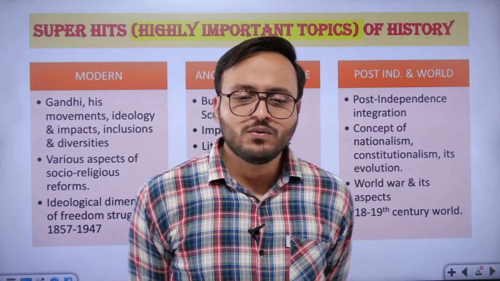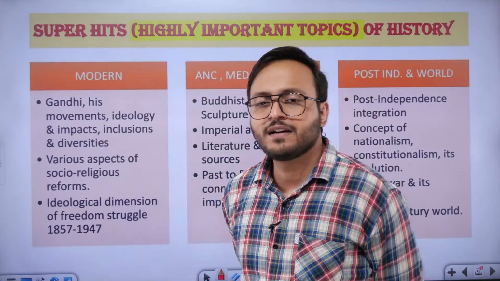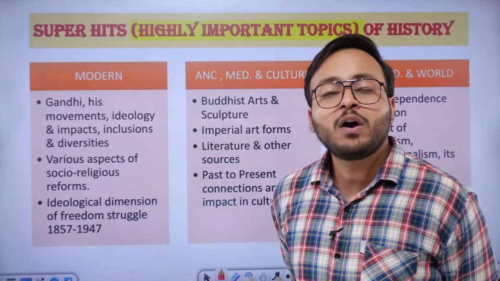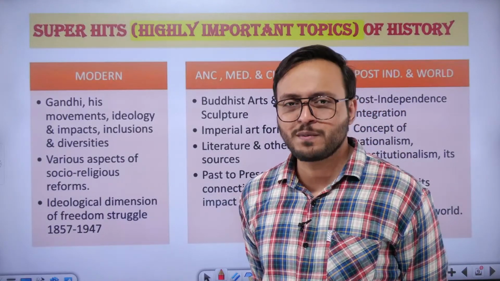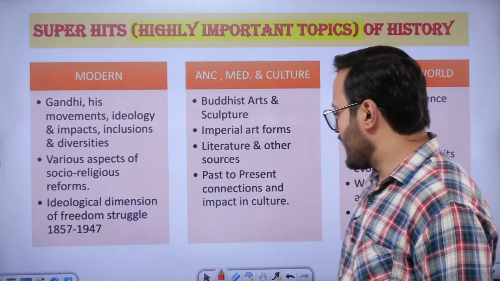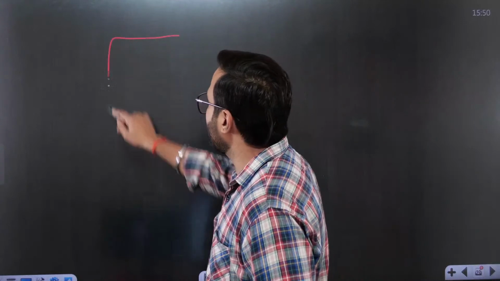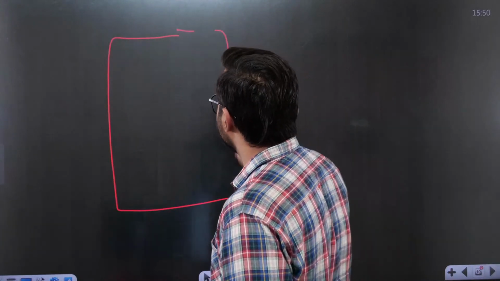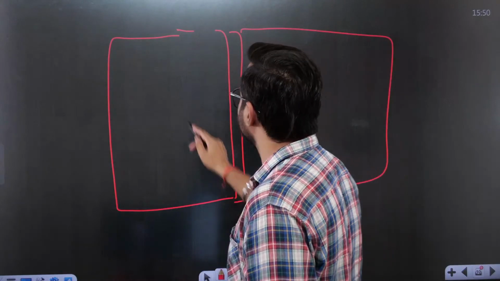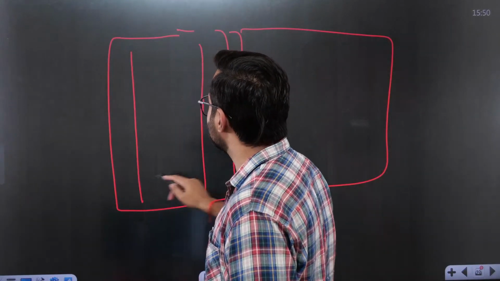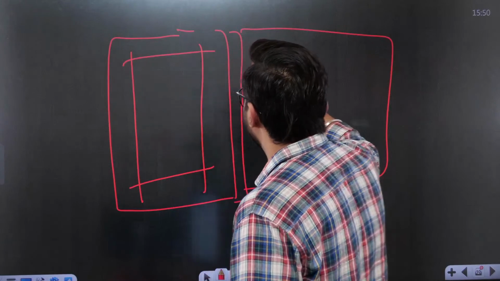Do not count and run behind the word limit. Count your lines, count your space. If you are going to get a copy by UPSC, they will give you a copy where you will have this type of margin.